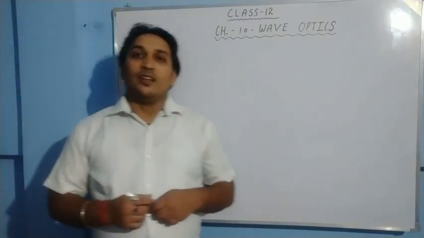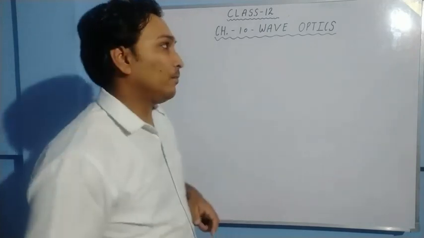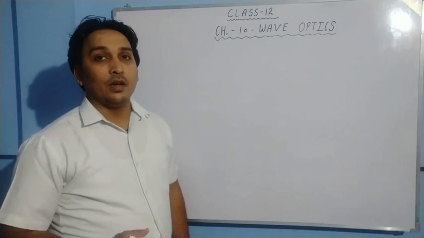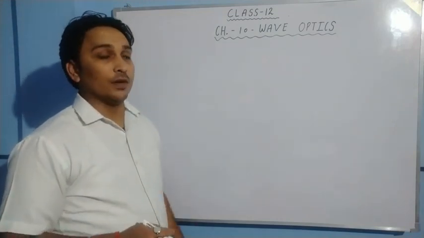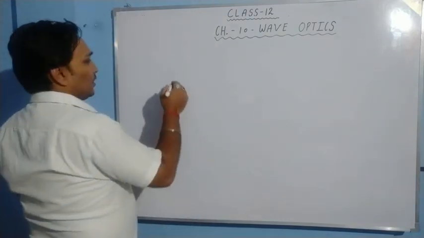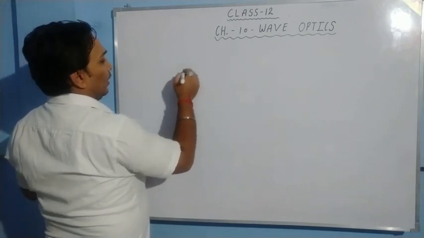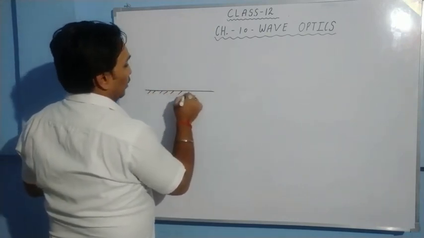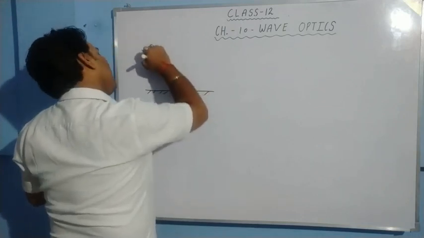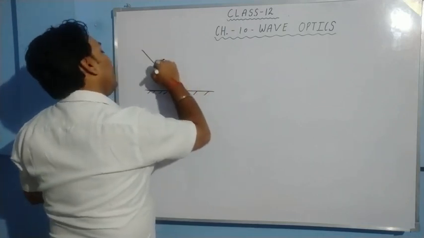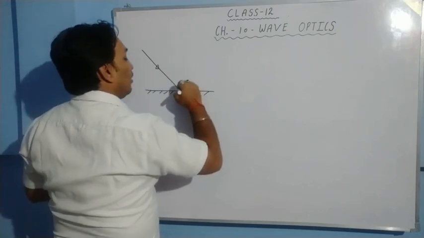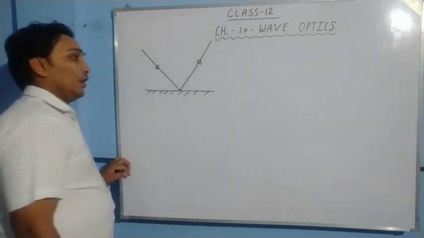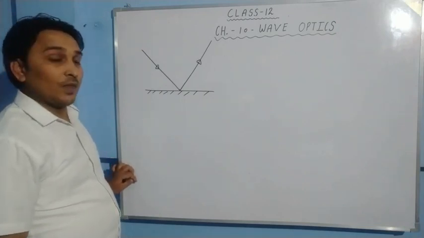Okay, the next thing we have to study is how we understand the propagation of light in form of wavefronts. As we have studied, in the case of a plane mirror, when a ray of light falls on the plane mirror, it bounces back. This phenomenon is called reflection of light.